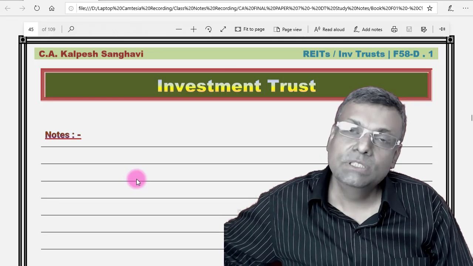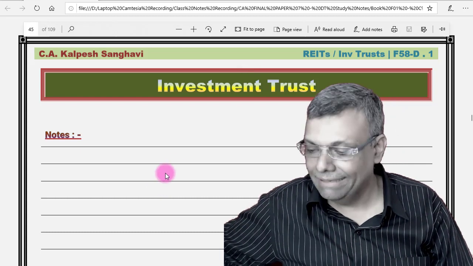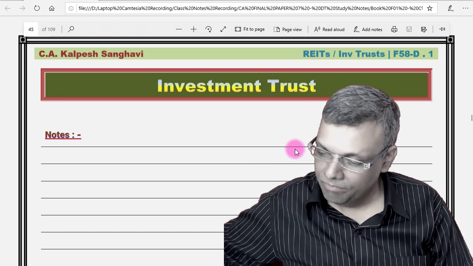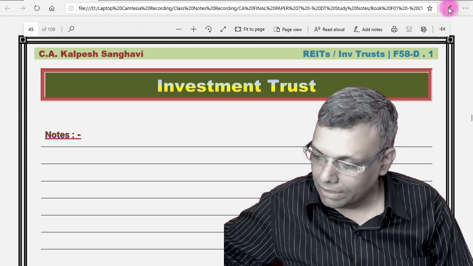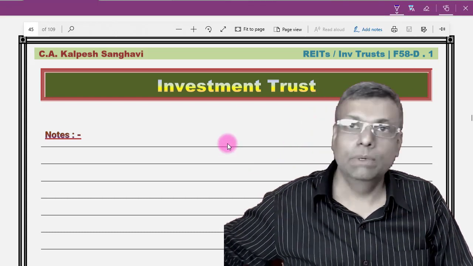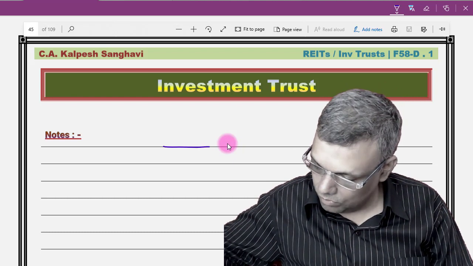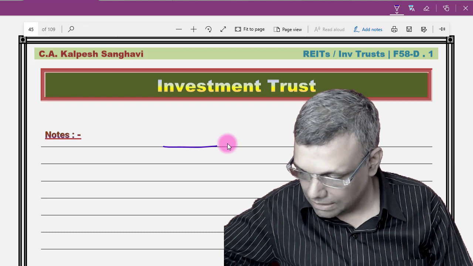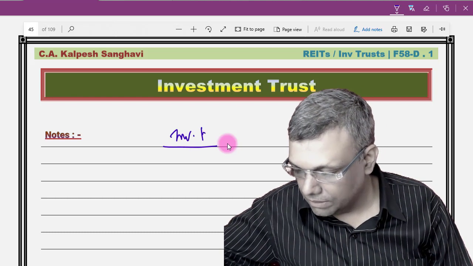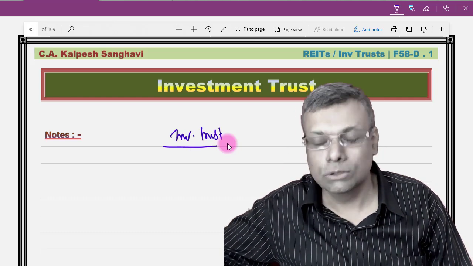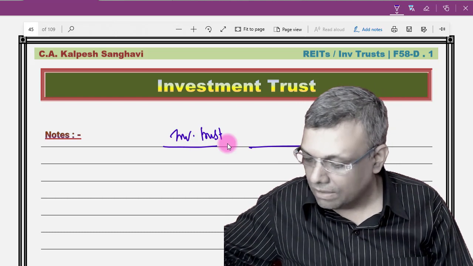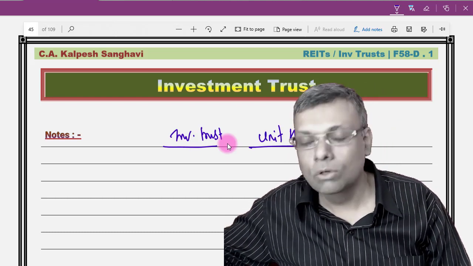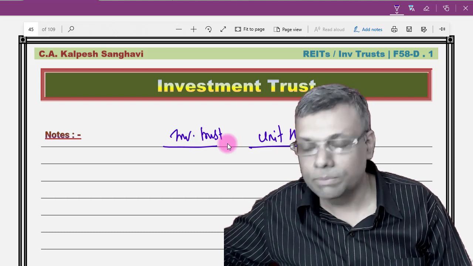Now friends, let me start with the discussion with respect to the investment trust. Here the provisions are pretty simple and very straightforward. Understand the hardcore fundamentals and thereafter we'll go into the details. So, investment fund or investment trust. I'll just say the investment trust. It can also be called the investment fund. And unit holder. Unit holder is basically the investor in this particular trust.